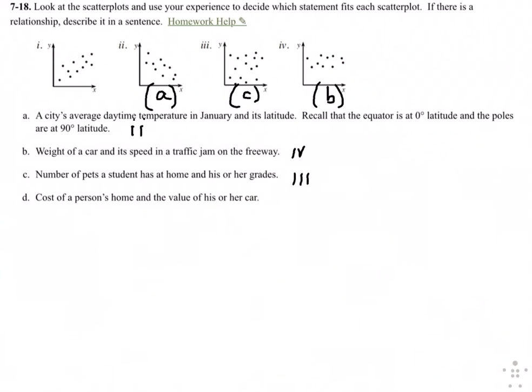And the last one, it has to be graph 1, but let's check. So a cost of a person's home and the value of his or her car. This is kind of a social generalization, but you would say that if there were big mansions, chances are they have fancier cars than very low-cost homes. So that would mean as one of them increases, the other increases, which clearly is graph 1. So I can put a D for graph 1.